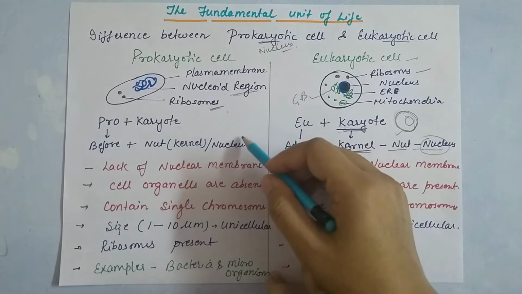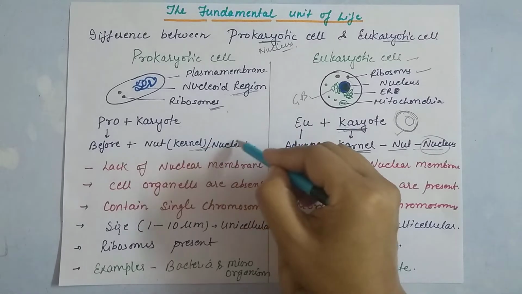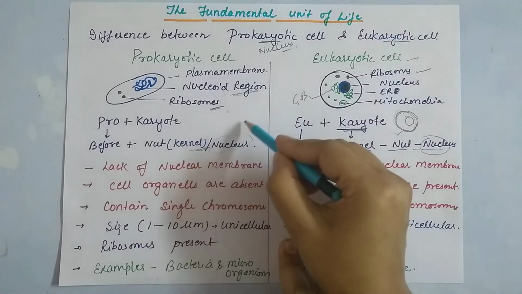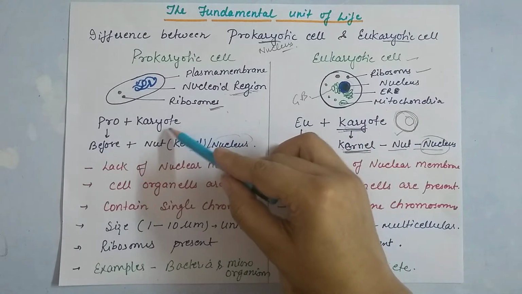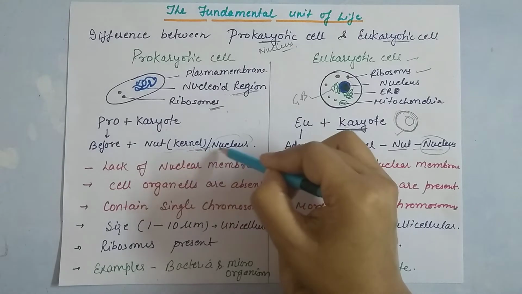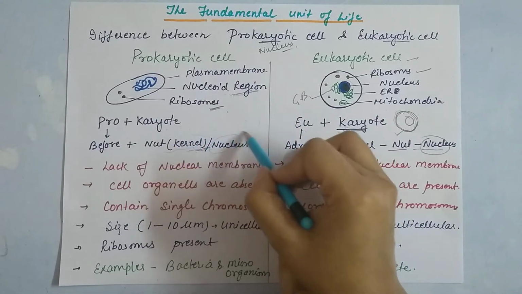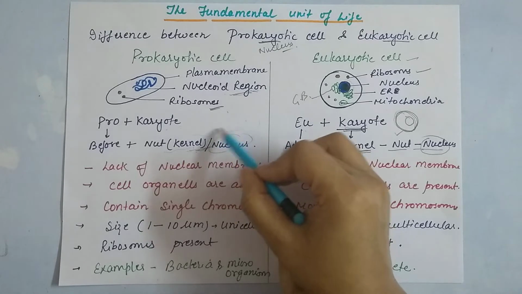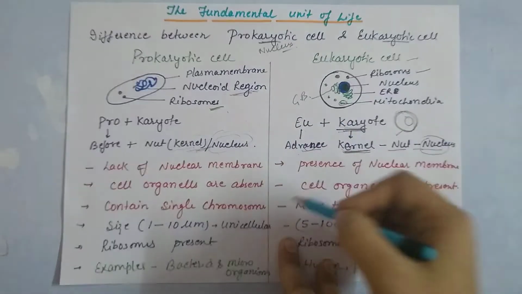In contrast to that, prokaryotes are the organisms that exist before the nut, meaning before the formation of a defined nucleus. Karyote refers to the kernel or nut or nucleus, but before the formation of a proper, defined nucleus, these organisms are called prokaryotes.